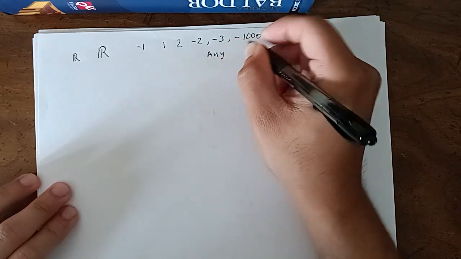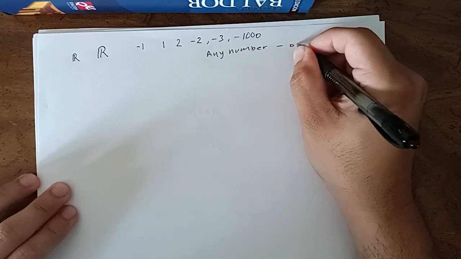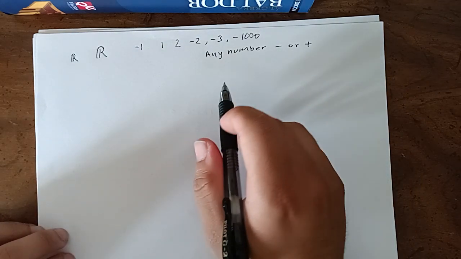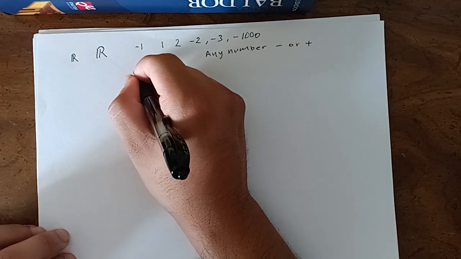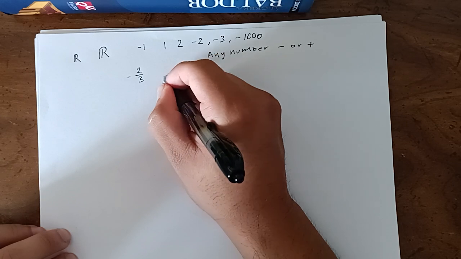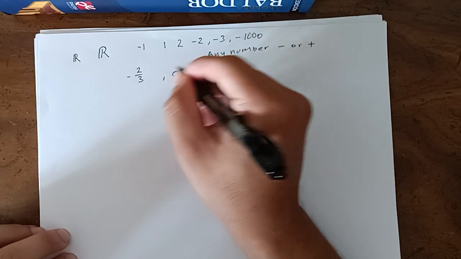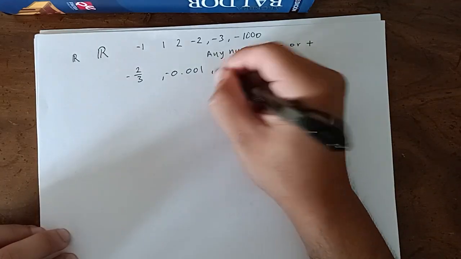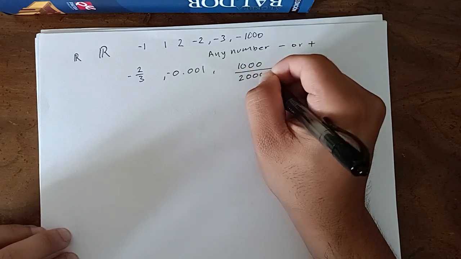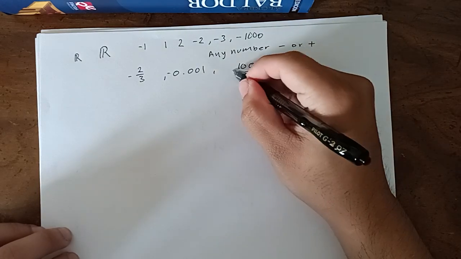Any number, negative or positive. These also include fractions. So it could be -2/3. It could be 0.01, 0.001. It could be the negative version of that. It could be 1,000/2,000. That's just equal to 1/2. Negative, it could be that too.